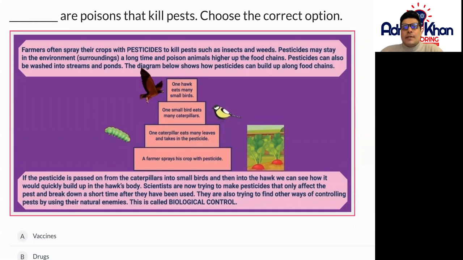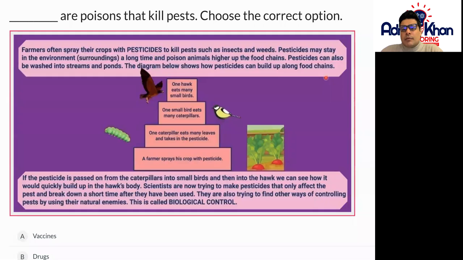Farmers often spray their crops with pesticides to kill pests, such as insects and weeds. Pesticides may stay in the environment or our surrounding area for a long time and poison animals higher up in the food chain. Pesticides can also be washed into streams and ponds. The diagram below shows how pesticides can build up along food chains.